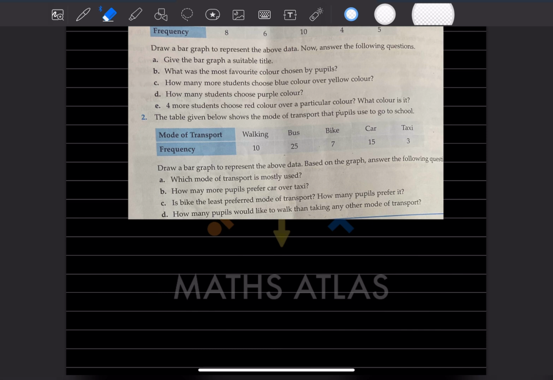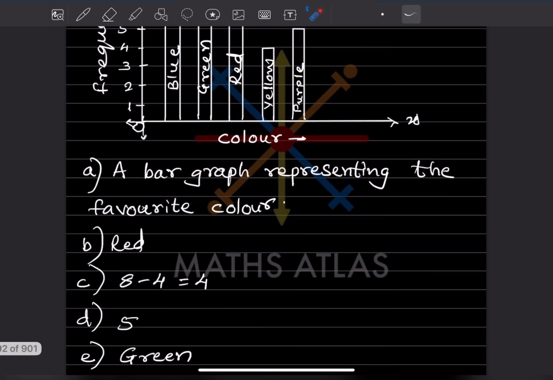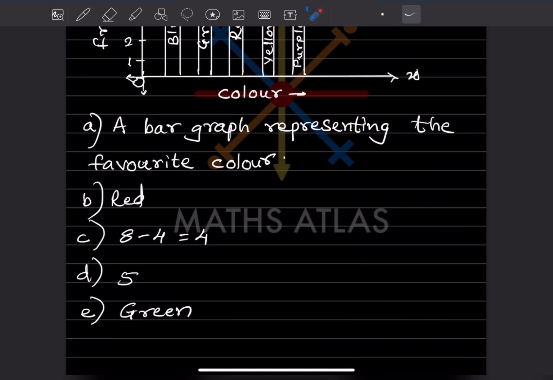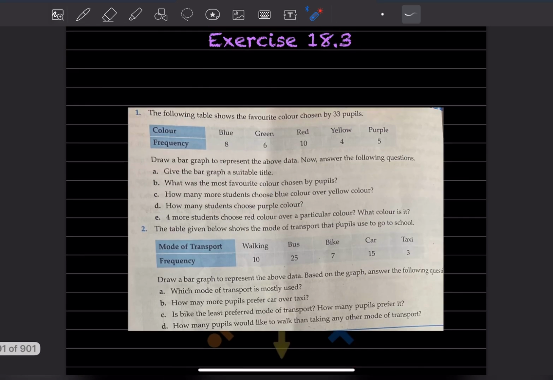How many more students choose blue color over yellow color? Now you have to see the blue color and the yellow color. You have to see the difference between both of them, 8 minus 4. That is going to be 4. How many students choose purple color? Purple is 5, so we can write there 5.